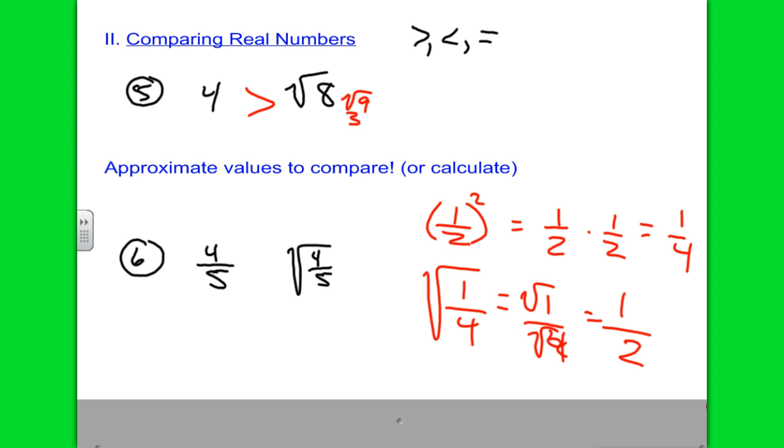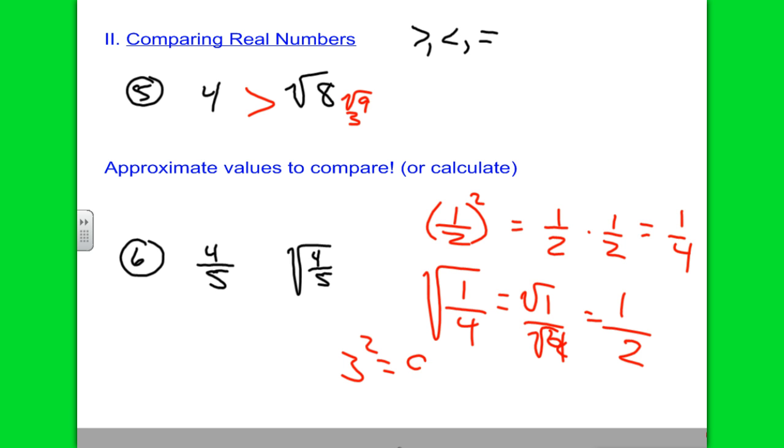If I take 3 and square it, do I get a bigger number or a smaller? 3 squared is 9. I get a larger number than the 3, right? The 3 itself is smaller than 9. When I square it, it makes sense. I get a larger number. But when I take 1/2 and square it, I get a fraction that's actually less than 1/2. Isn't that interesting? It has a reverse effect.